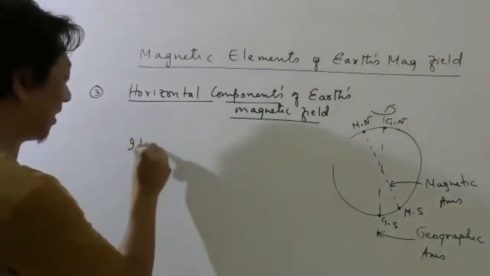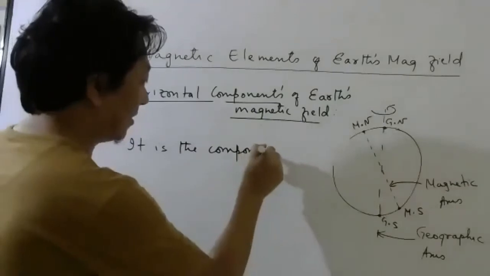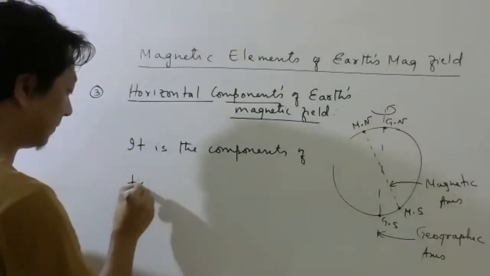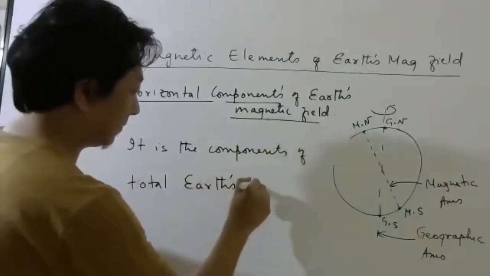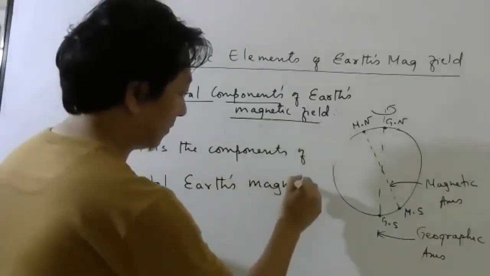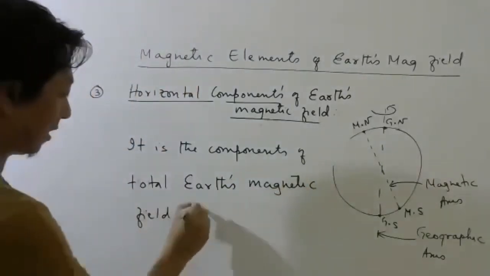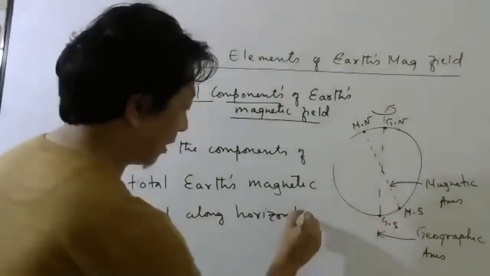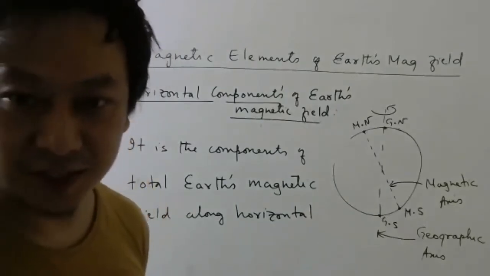It is the component of total Earth's magnetic field along horizontal. Now you may think, why sir, why vertical component has been rejected.